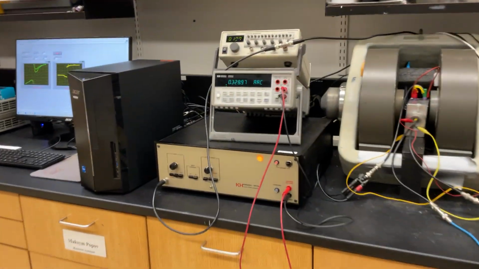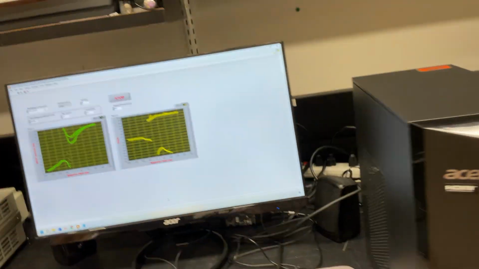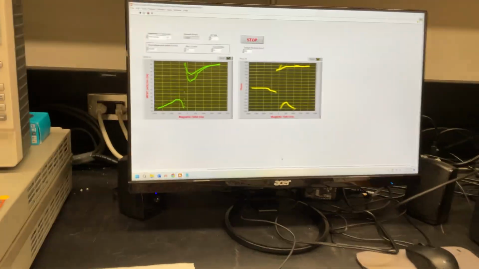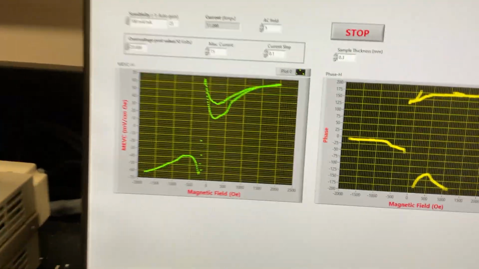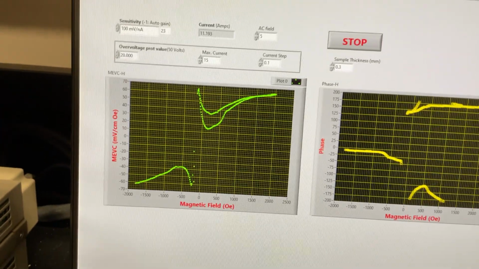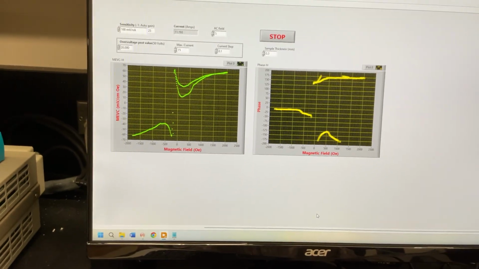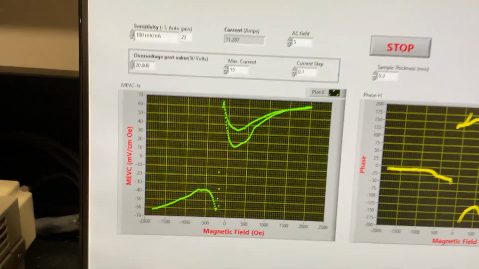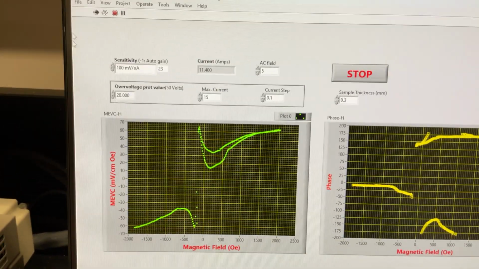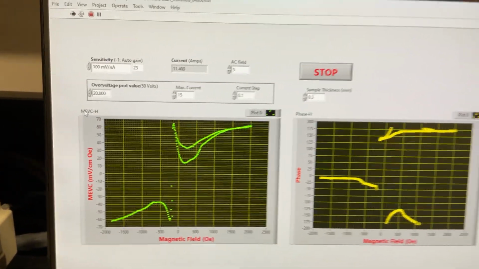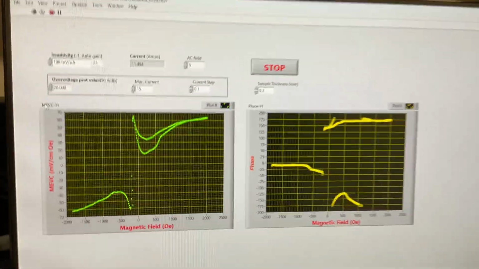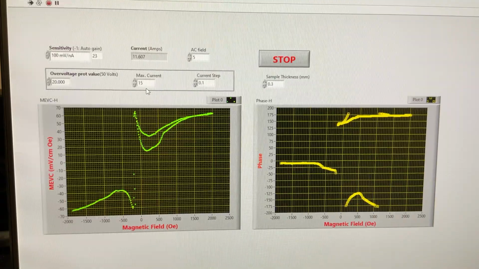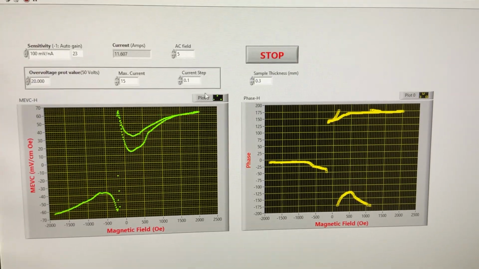We use the LabVIEW program to run this MEBC versus magnetic field measurement. Here is the LabVIEW run. Currently we are running a PGT nickel permeable sample, where we put the sensitivity at 100 millivolts per nA and current is 11.494. We provide the maximum current 15 and AC field 5 oersteds.